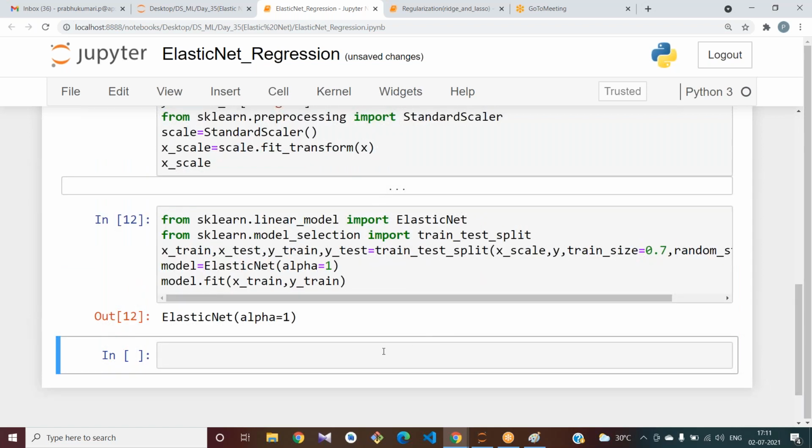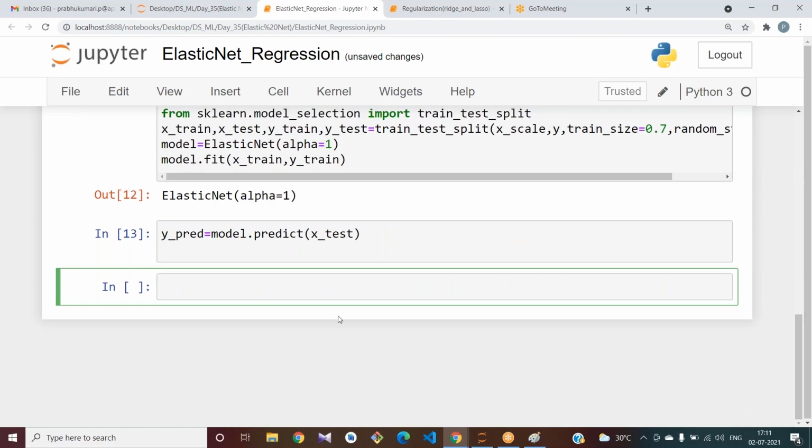Now try to do the performance test. Model dot score. In order to find out the model performance, first we should predict our values. Y underscore predict equal to model dot predict of x underscore test. Try to find out the score.